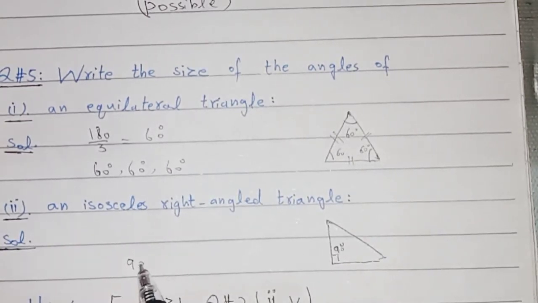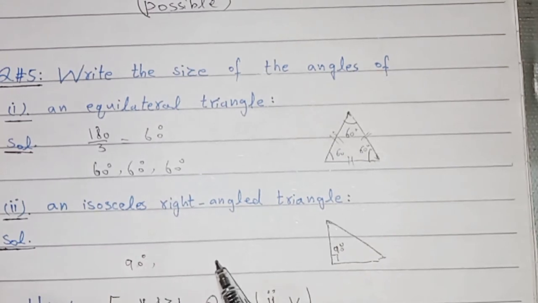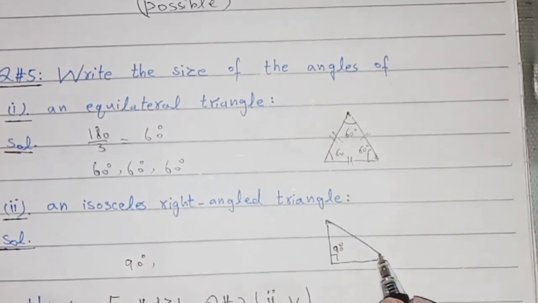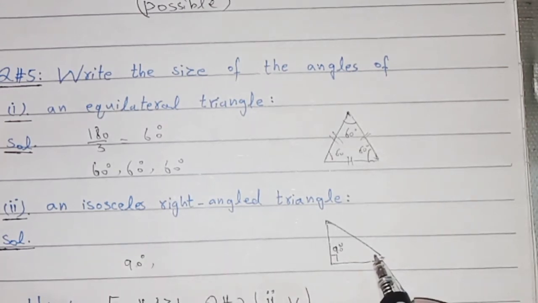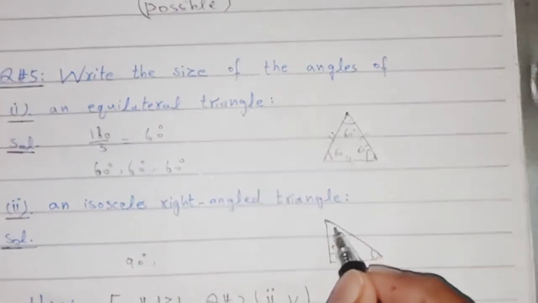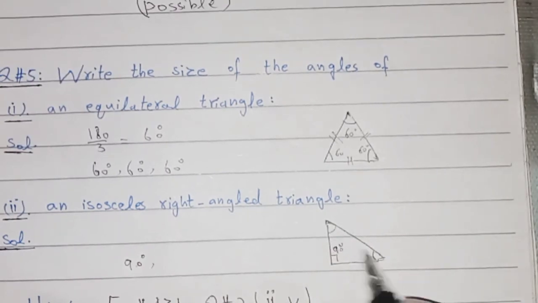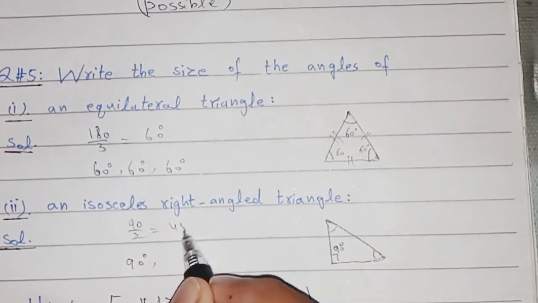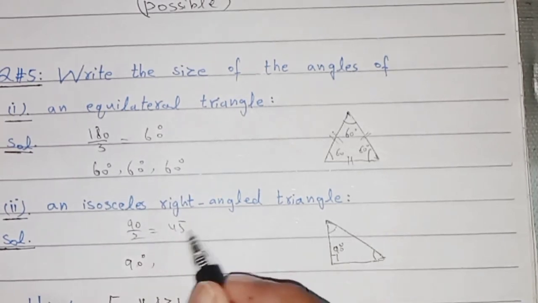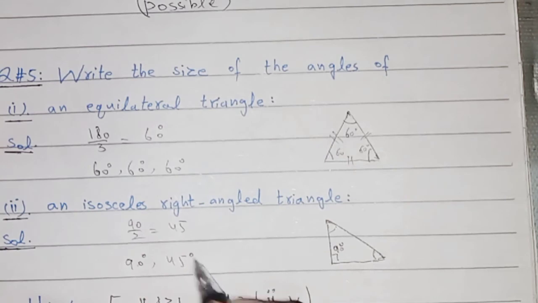And it is also given that it is isosceles. Isosceles means other two angles are same. How can it be same? Remaining angle is 90, and 90 divided by 2 is equal to 45. Mean to say the two same angles will be 45 degree and 45 degree.